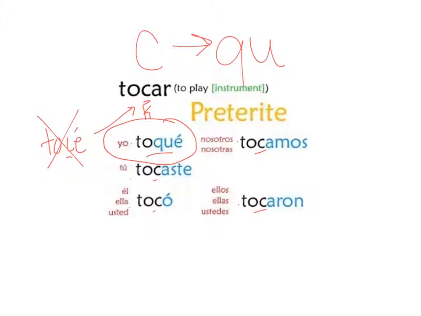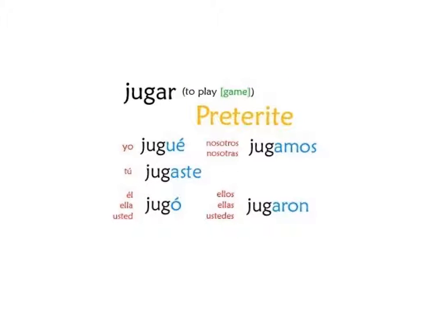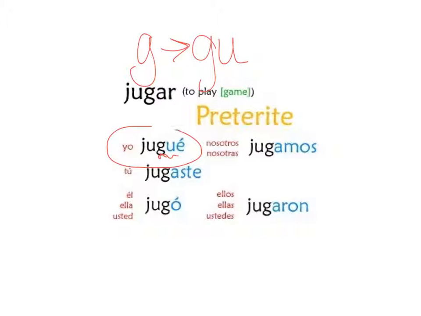All right, let's move to a gar verb. A common example is jugar. Jugar means to play, like jugar al fútbol. And what's going to happen with jugar is that the G is going to change to GU. So again, make a note of that spelling change in your notes. Remember, in the preterite, we are not stem changing jugar, so we're only going to see the spelling change here, again, in the yo form, jugué.